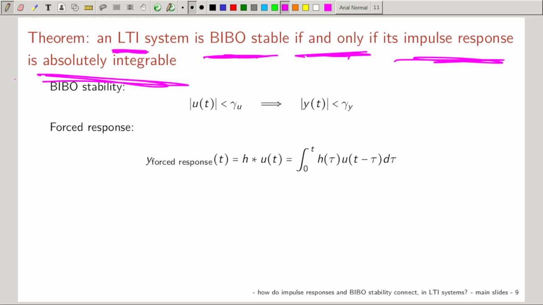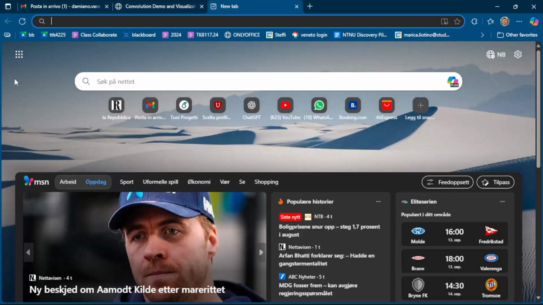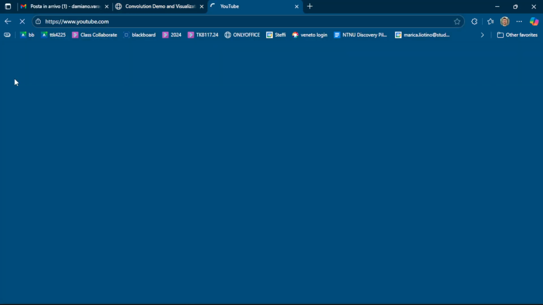We take h, we look at it, we take the absolute value, we do the integral. Is that integral finite? Yes, BIBO stability. No, not BIBO stability. Let's do an example. I do not have a lot of time, but we are going to see some examples.